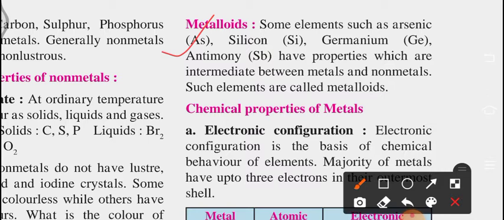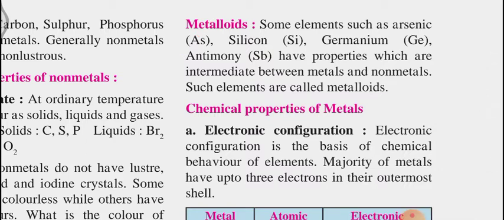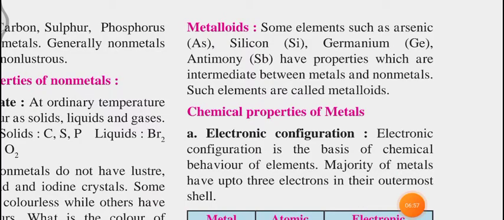Such elements are called metalloids. Before this, we have seen about metals and non-metals. Now, a substance which has properties that lie between metals and non-metals, such properties come in metalloids.